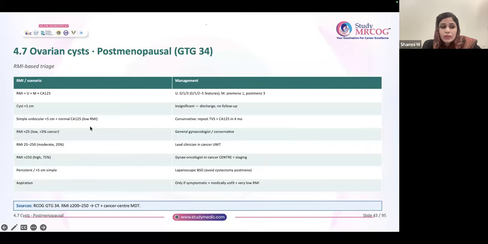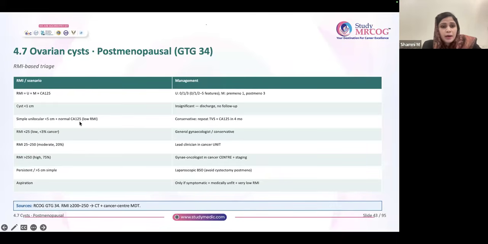Those patients don't require any follow-up. However, you should understand that if there is a bigger cyst, you see the RMI first, no? According to the RMI, you will classify it into 2 groups. There is a chart in your guideline. You can go through that.